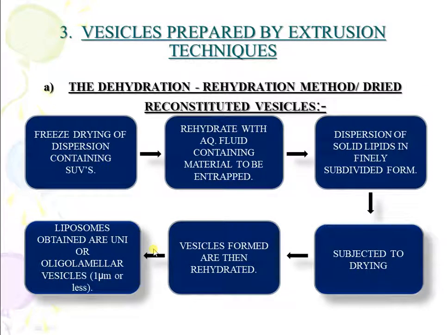Then vesicles prepared by the extrusion technique. The first method is the rehydration method, or dried reconstituted vesicles, we get by this. Then freeze drying of dispersion containing SUVs. First of all, the SUV dispersion is freeze dried and then rehydrated with aqueous fluid containing the material to be entrapped, and